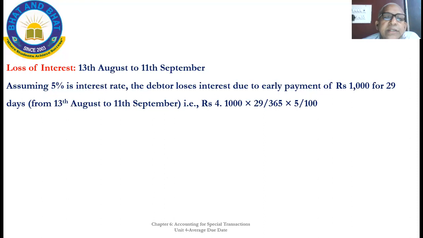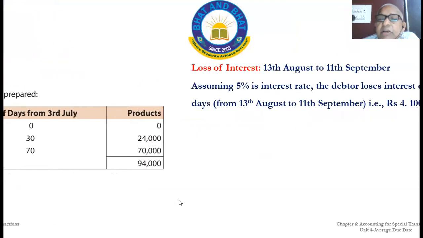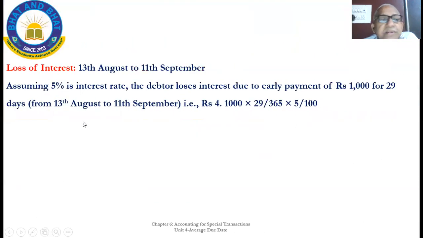Hence, see, 13th August to 11th September. What is the day? See, 13th August to 11th September. From here, payment will be done now. From here to here, that is the meaning of this loss of interest. It is assumed 5%, it's not given there. Hence, assumed 5% is the rate of interest.